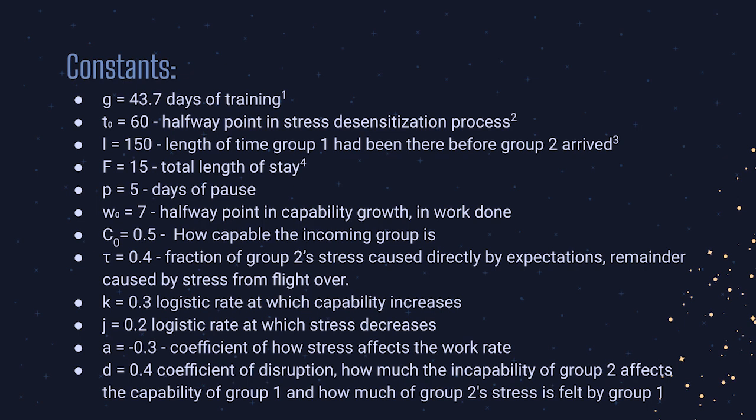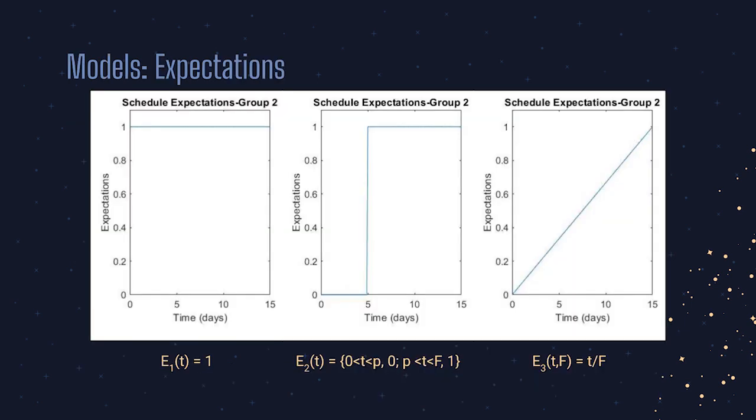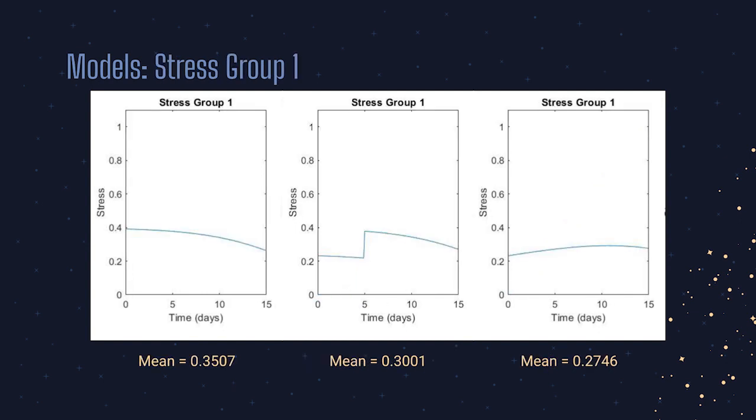The remaining values were determined by what we found matched this particular situation the best. For all future slides, the graphs and data will be shown in this order, with the expectations on Group 2 being E sub 1, E sub 2, and E sub 3 from left to right. All 3 situations have fairly low stress as they've been at the ISS for so long. However, E sub 3 leads to the lowest average stress.